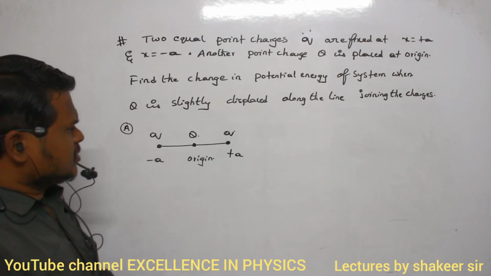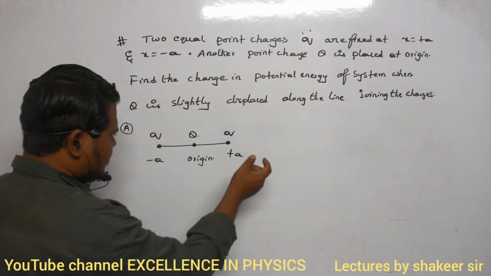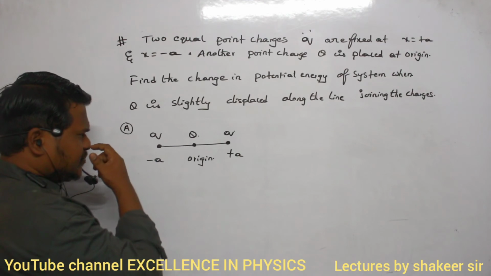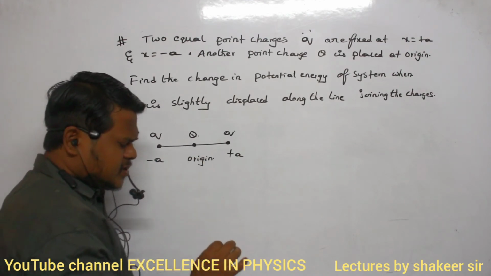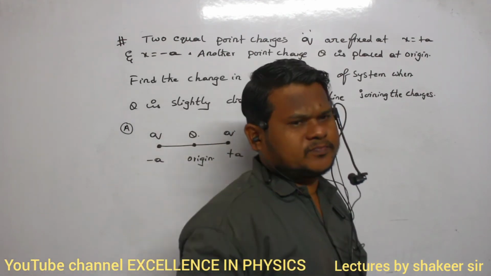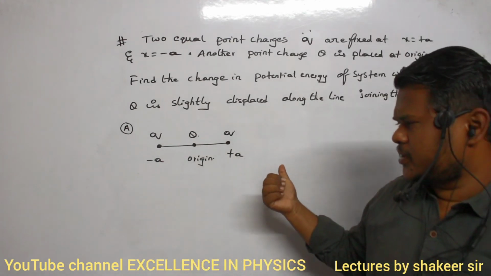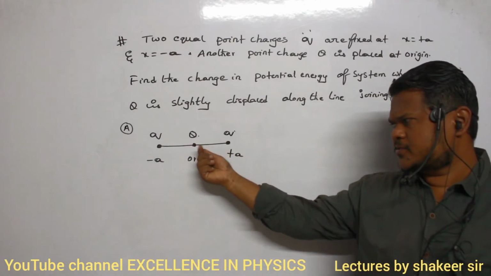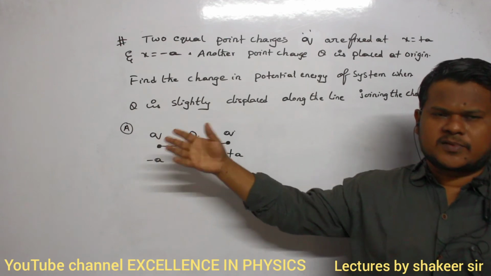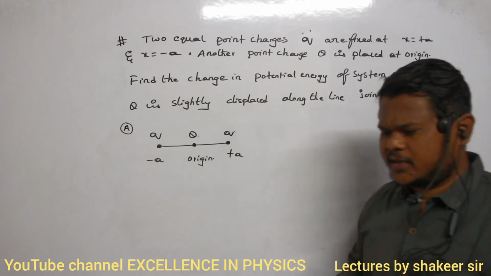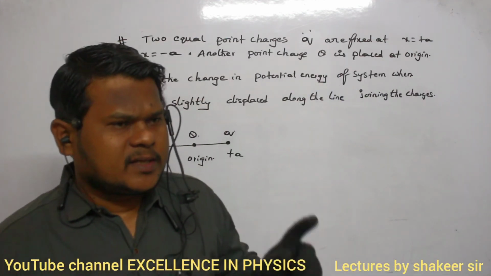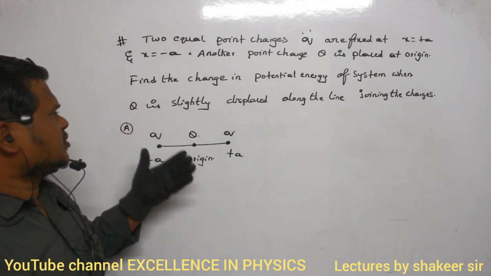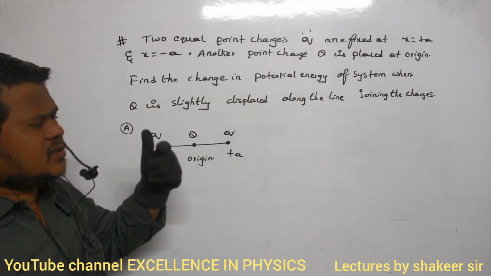Clear? Then finally, in the next arrangement, we are slightly displacing this Q in the direction of the line joining the charges. Either you can take it is displaced in this direction or backwards, in the right side or left side, anything you can take. Then in that condition, what will be the total change in potential energy of the system?